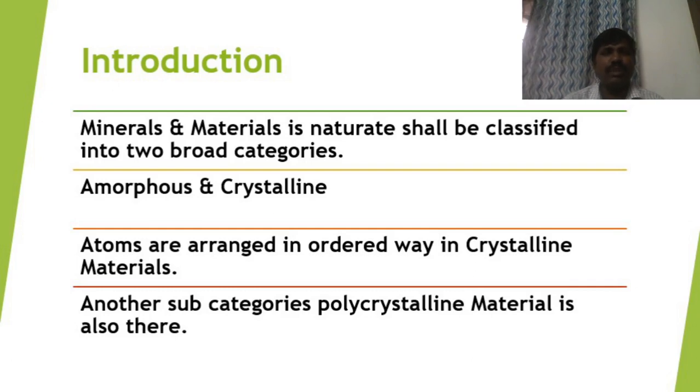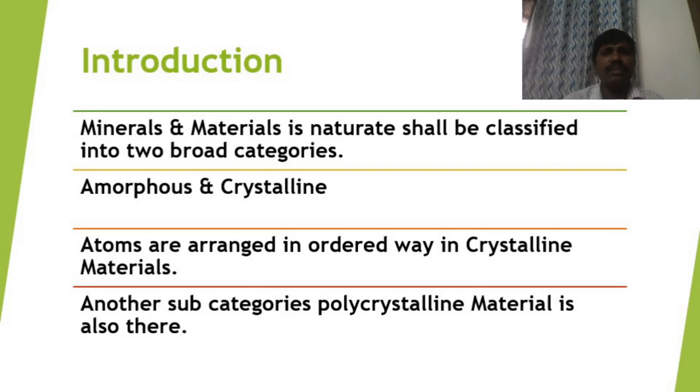What's the difference between the amorphous material and crystalline material? Arrangement of atoms is the main difference. In amorphous material, atoms are not arranged in an ordered way, but in crystalline material, atoms are arranged in an ordered way. Then coming to another subcategory of material, that is polycrystalline material.